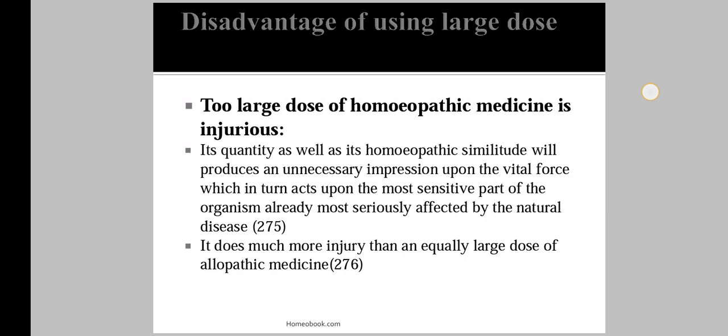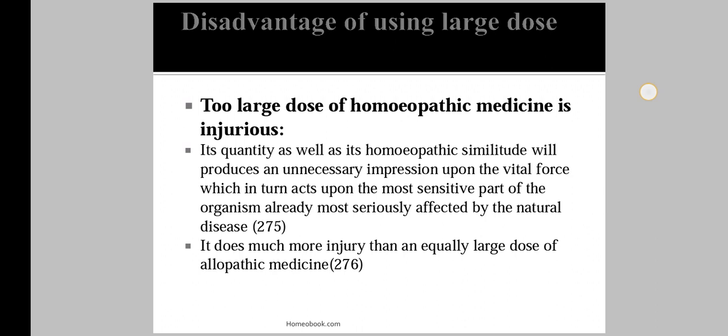When we prescribe a large dose, it is a serious condition for the patient. The suitability of a homeopathic medicine depends not only upon the similarity of the medicine symptoms to the natural disease, but also upon the selection of an appropriate dose. If the dose selected is too large, it makes a great impression upon those parts of the organism which are affected by the natural disease.